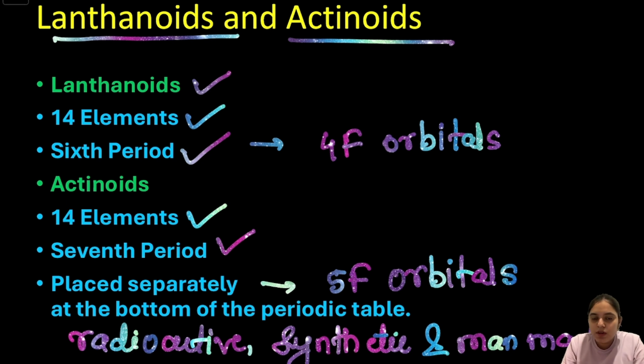So you have to remember some important points of lanthanides and the actinides. Lanthanides consist of 14 elements. They belong to the 6th period and electrons are filled in the 4f orbitals. And the actinides also contain 14 elements and belong to the 7th period and the electrons are filled in the 5f orbitals. And the elements of actinides are radioactive, synthetic and man-made. So this is all about the lanthanides and the actinoids.